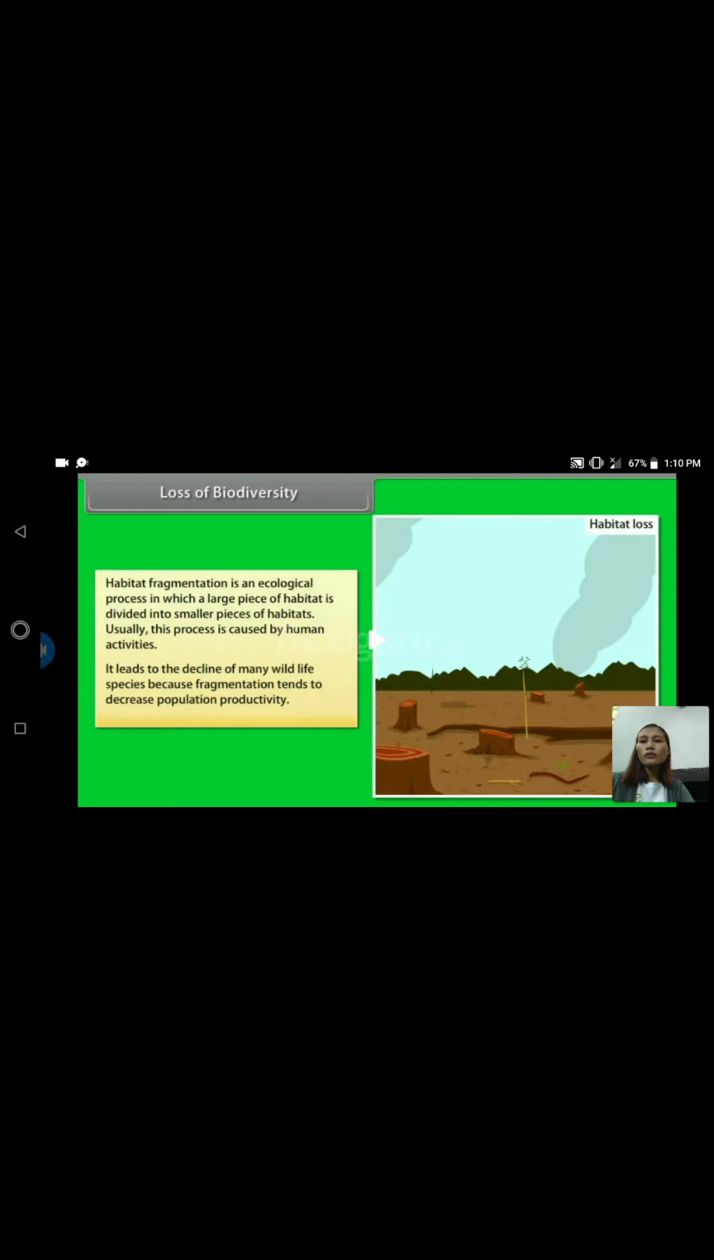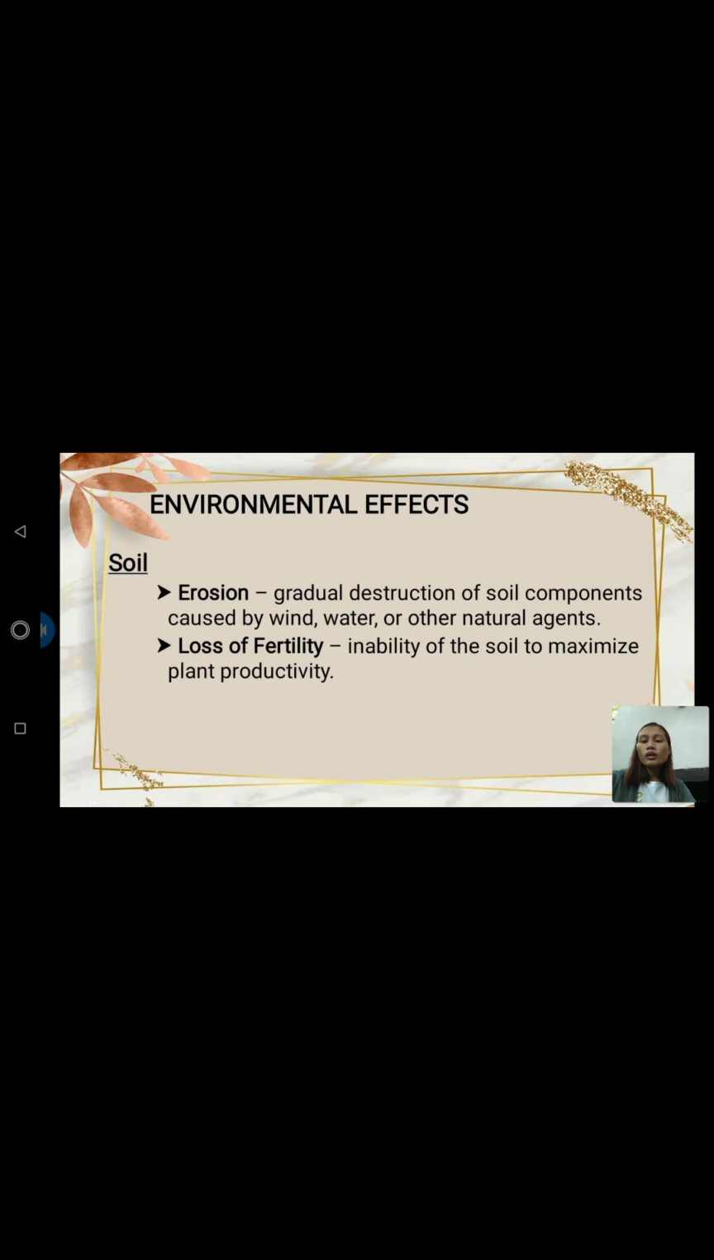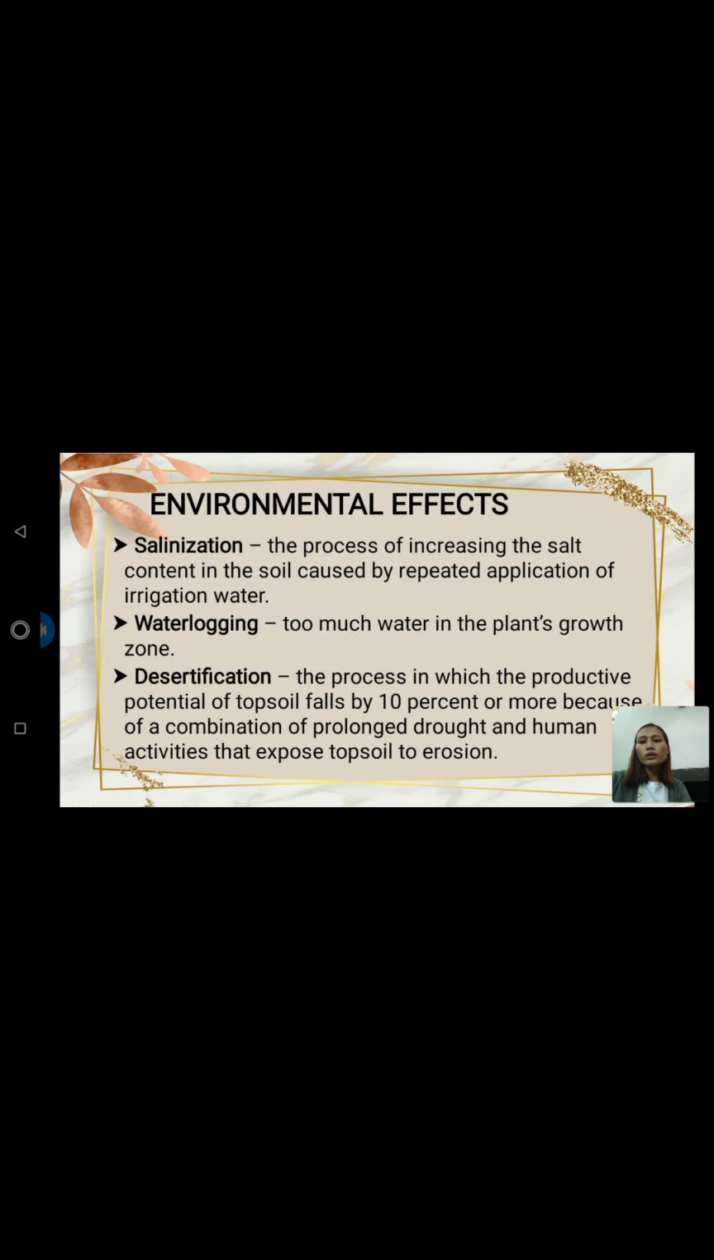That's all for biodiversity loss, and now we're moving on to soil erosion. Soil erosion means gradual destruction of soil components caused by wind, water, or other natural agents. Loss of fertility is the inability of the soil to maximize plant productivity. When we say soil erosion, it is a process that involves the wearing away of the topsoil. So I have a short clip of soil erosion here.